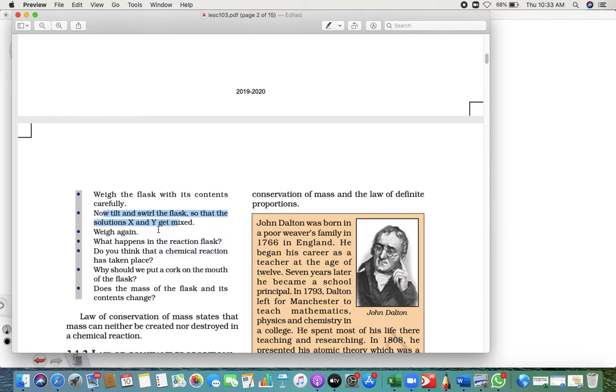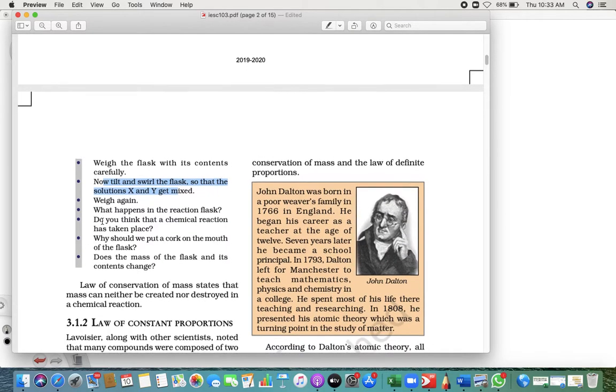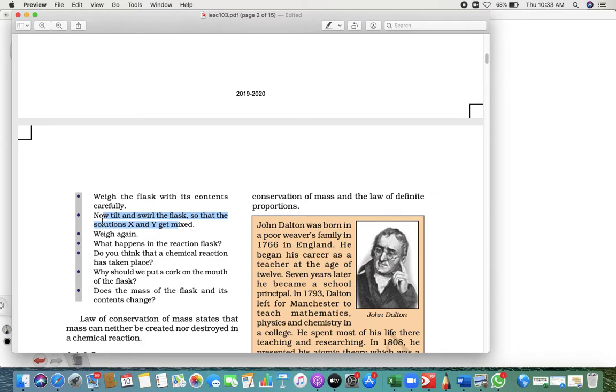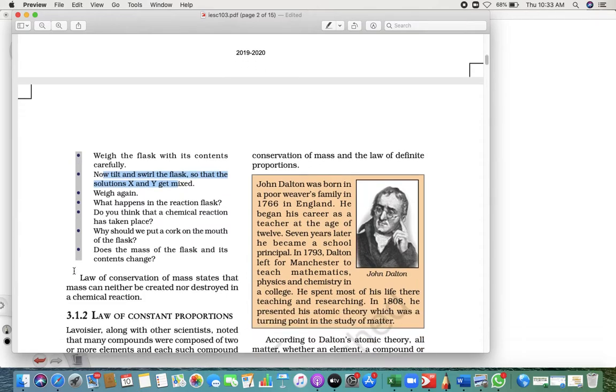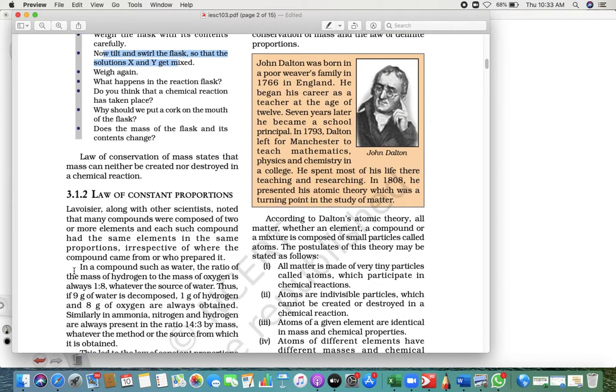They have already mixed. But when you weigh them, the weight before they mix and the weight after they mix are the same. Exactly. Clear? Do you understand what I said? Before and after, they are the same. The interesting part here is that you weighed, you saw, and then you mixed and weighed again, and surprisingly the mass does not change before reaction and after reaction. That is what they say.